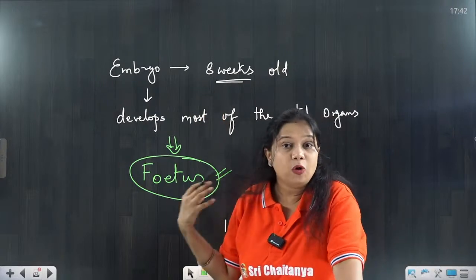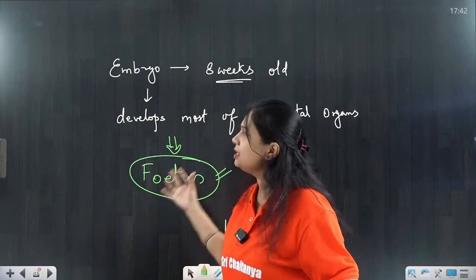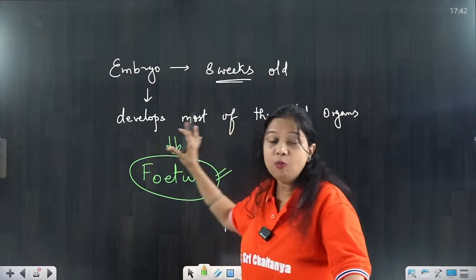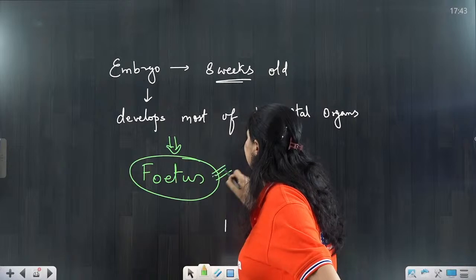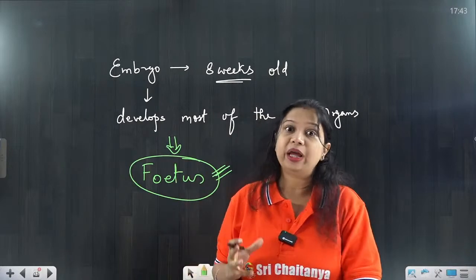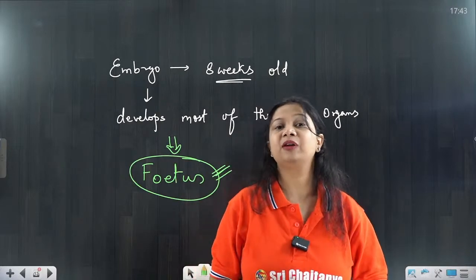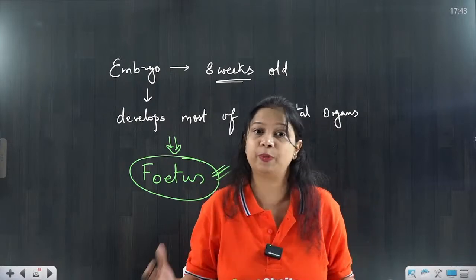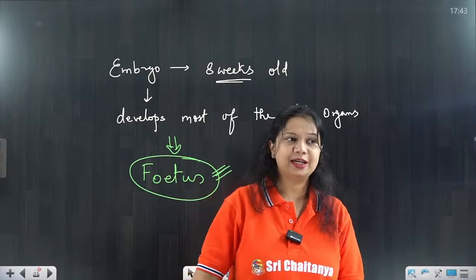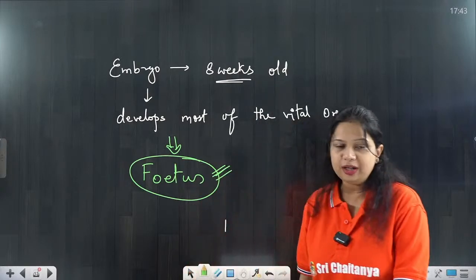When it is more than 8 weeks old, it has developed most of its vital organs. It is now called a fetus. So the fetus has many developed vital organs like the heart, lungs, kidney and the reproductive structures. So this is about embryology today.